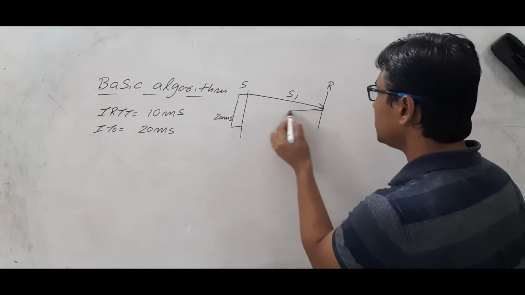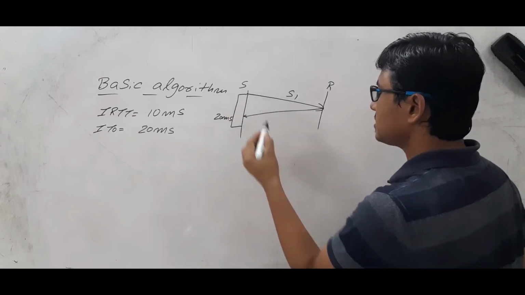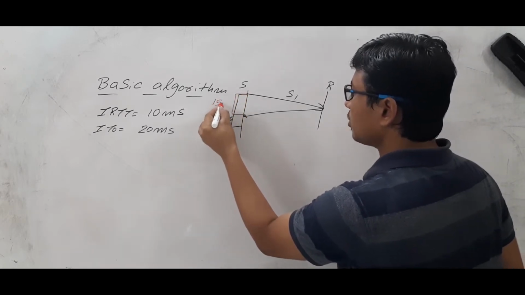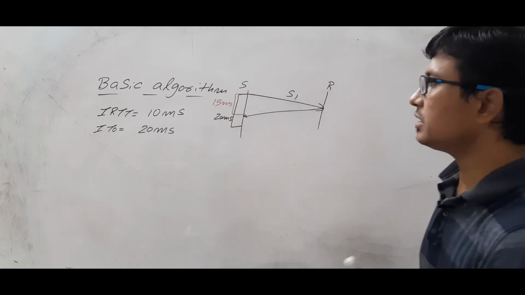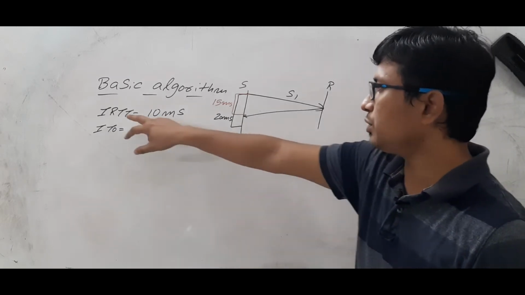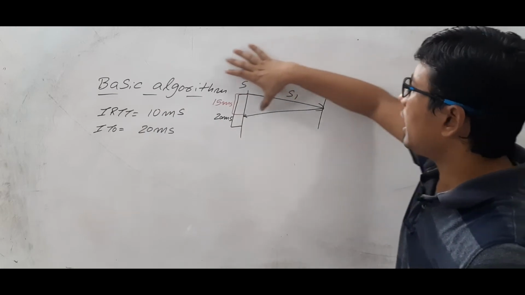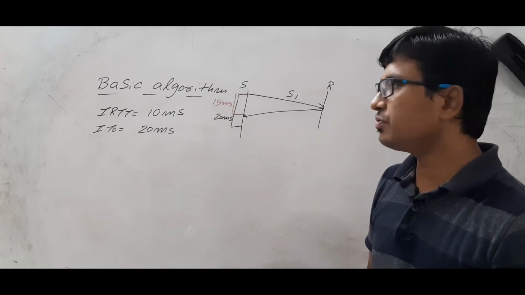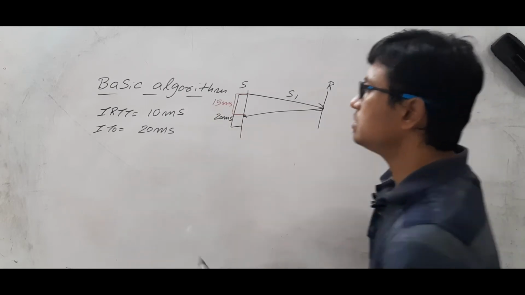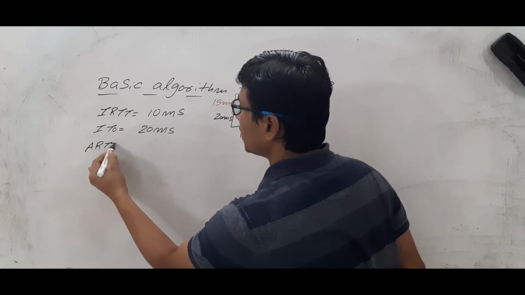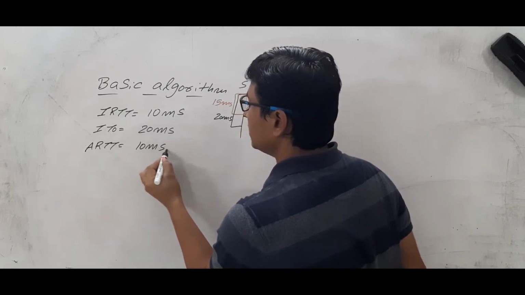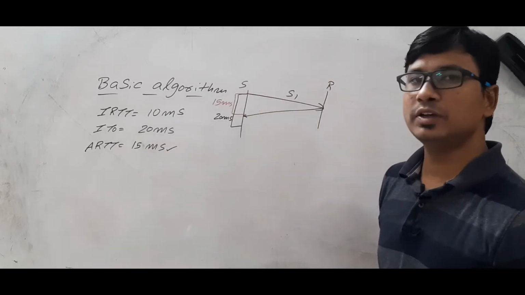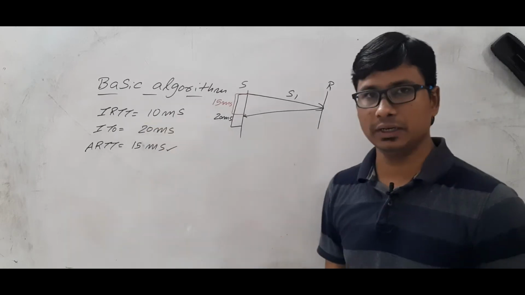Let's take that after 15 milliseconds, the acknowledgement came. You had guessed that it will come in 10 milliseconds, because round trip time is what? You send the segment and the acknowledgement should come. You guessed 10 milliseconds, but it has taken 15 milliseconds because of the congestion. So the actual round trip time for the packet is 15 milliseconds. Now next time, what will be your timeout timer?